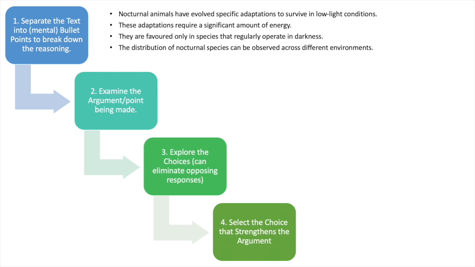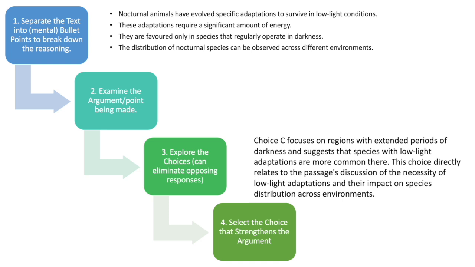Now, choice C focuses on regions with extended periods of darkness and suggests that species with low-light adaptations are more common there. This choice directly relates to the passage's discussion of the necessity of low-light adaptations and their impact on species distribution across environments. So now we can see that choice B partially fits, but choice C is more specific and it directly relates to the passage, which is the most important thing.